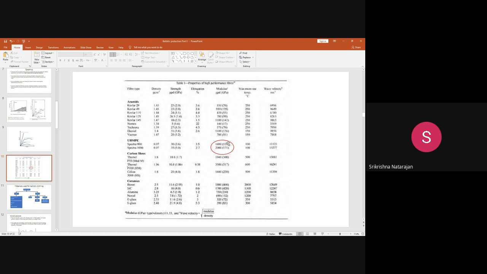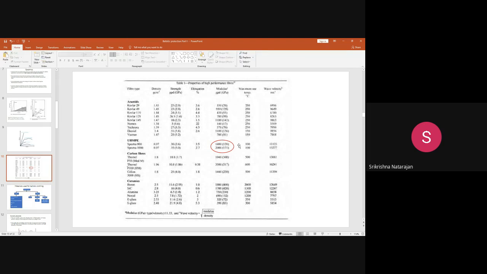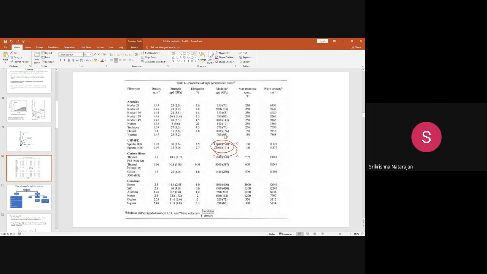Why higher modulus? This has a very high stiffness. If you see the Young's modulus, this molecular structure has a particular characteristic that provides the higher modulus. So because of the higher modulus and lower density, the wave velocity that is generated is much higher even when you compare it with Kevlar.